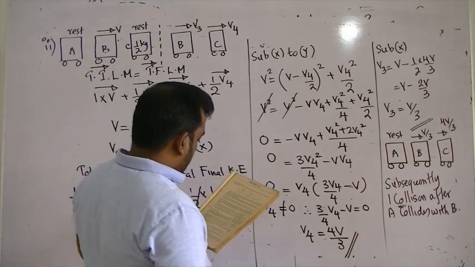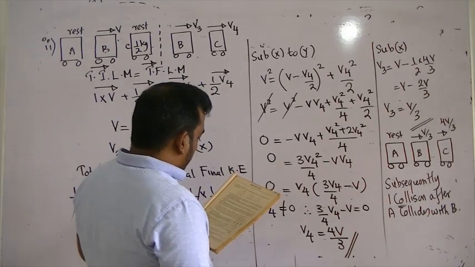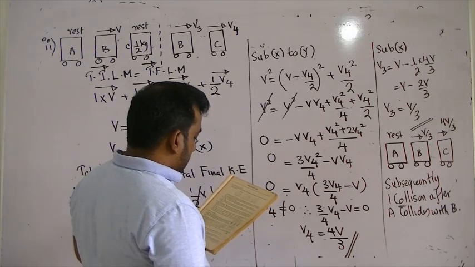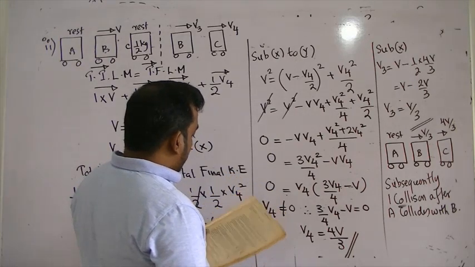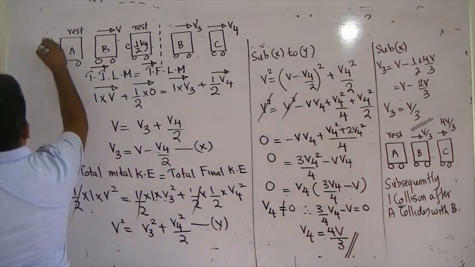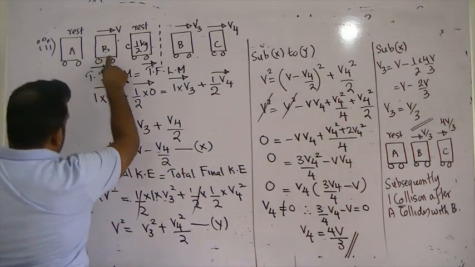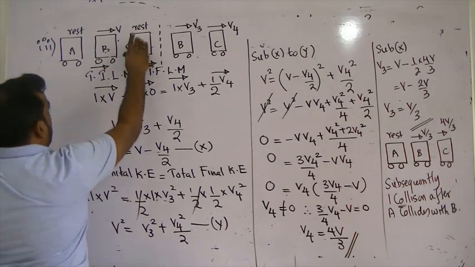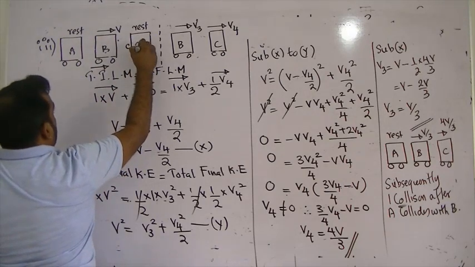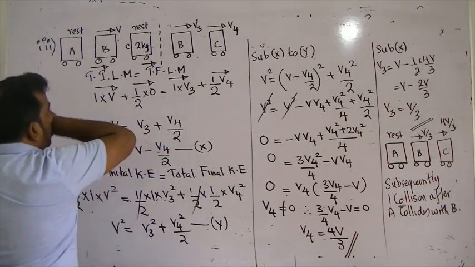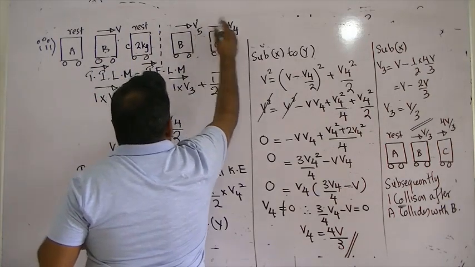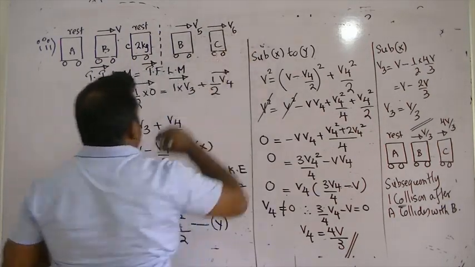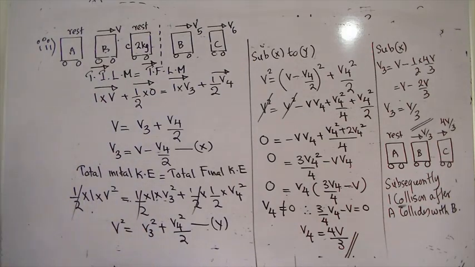Problem 3. What will happen if the mass is 2 kg? Find the final velocities of all the trolleys given. So, Roman 3 now. A collides with B. A is at rest, B is traveling. C has a mass of 2 kg now. I name these velocities V5 and V6.